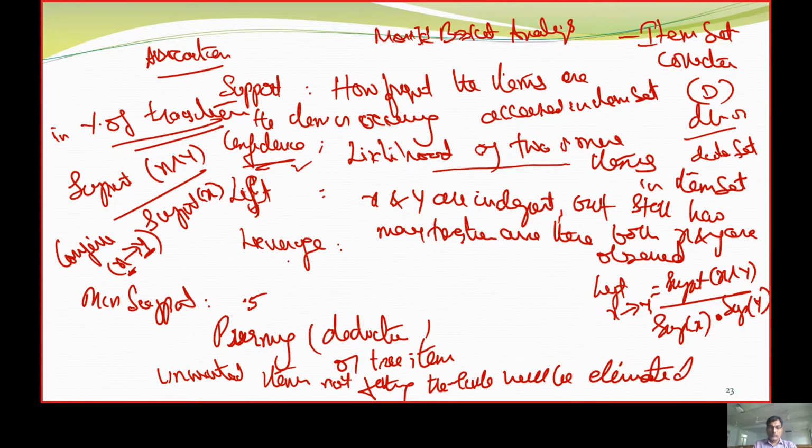And the last one is the leverage. In leverage, the formula is quite different.